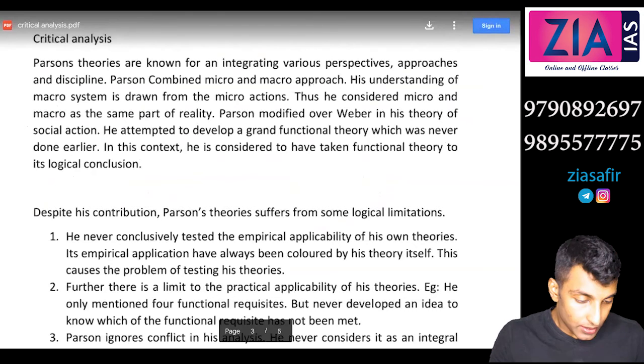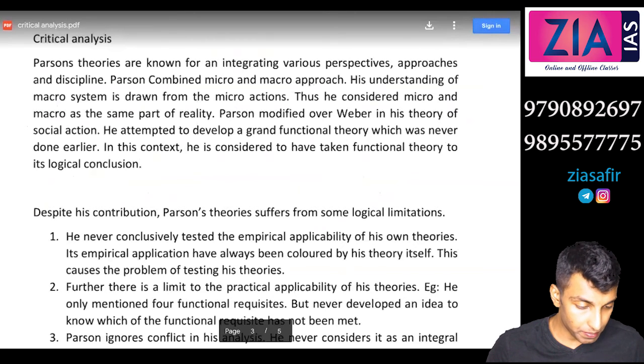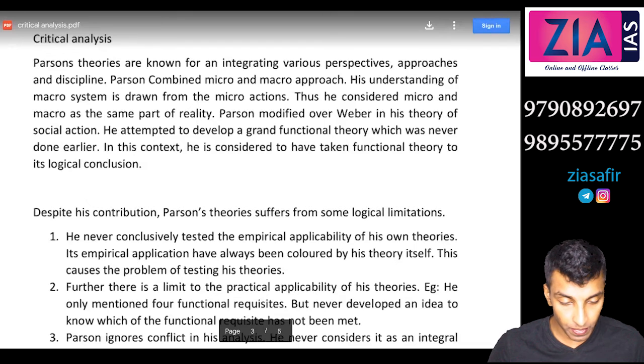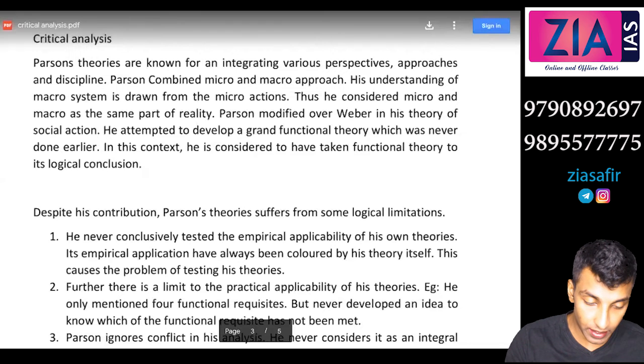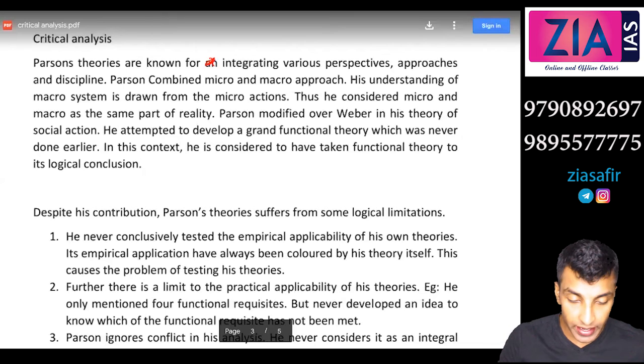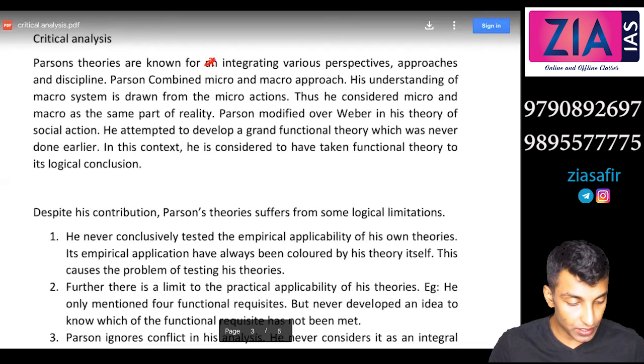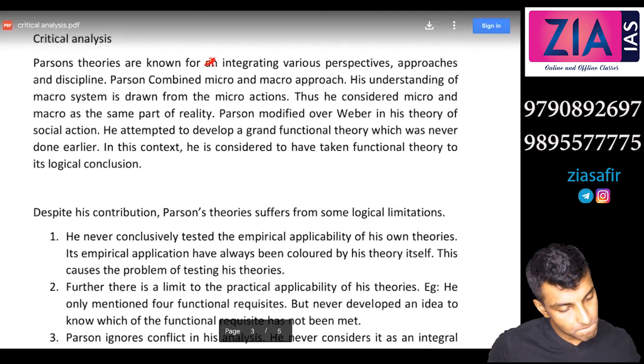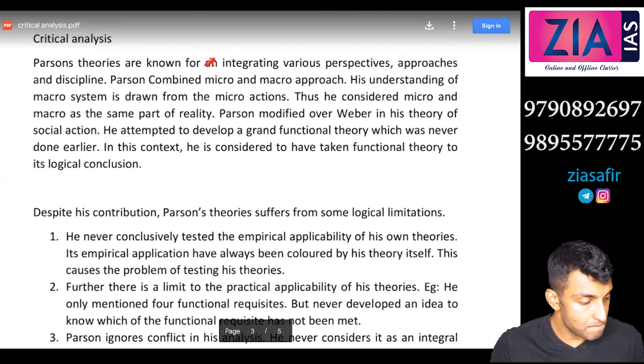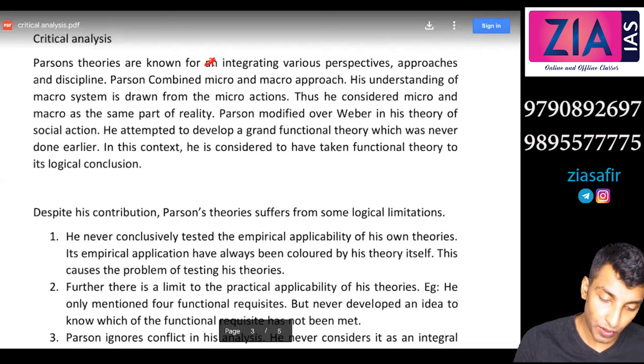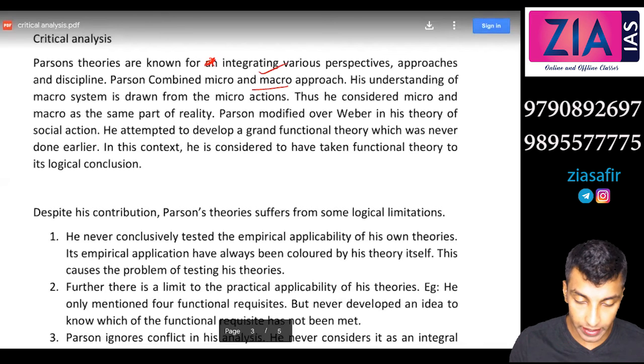Yes, sir. So for Parsons' theories, the first part is the contribution. Parsons' theories are known for integrating various perspectives, approaches, and disciplines. Parsons combined micro and macro approaches. Okay, we know this. He followed an integrated approach.